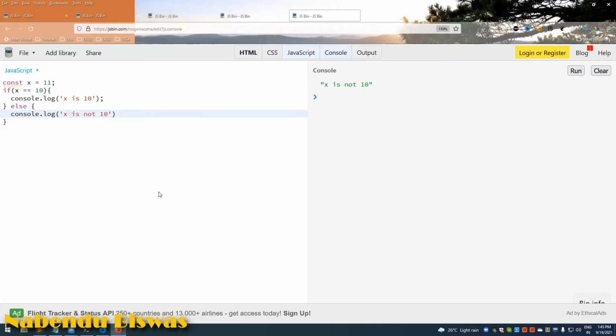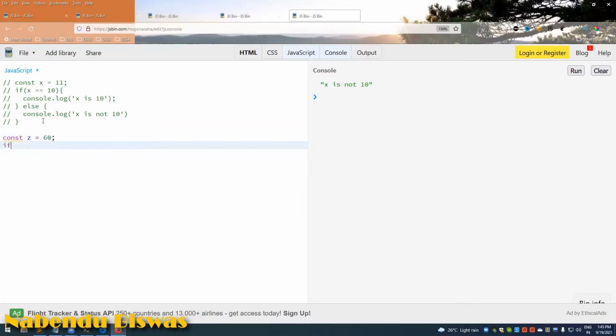Okay, so another thing is there. So we have else if statements also, if else if statement. So let us quickly check that. Const z equal to 60.